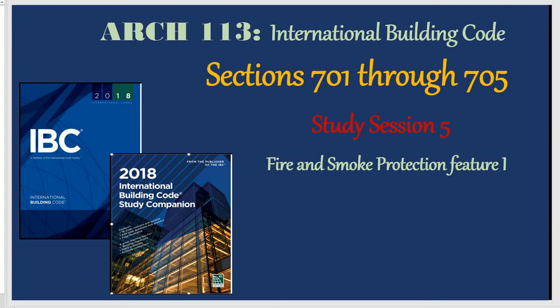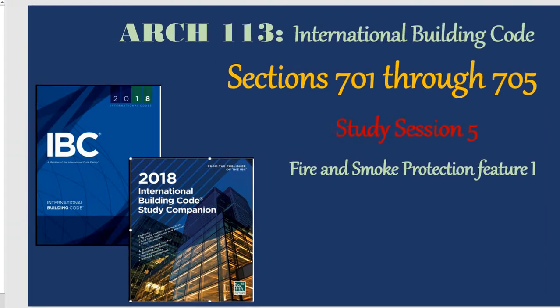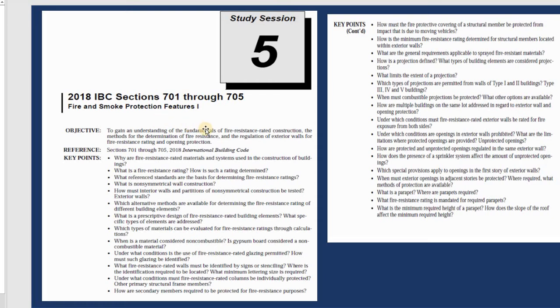First of all, we go with the point of these chapters. You can see that we have many things regarding resistance rate and material, and after that we will talk about the fire resistance rate. We have learned about interior walls and partitions, where we can submit for fire rating. You also learn why they call it a 1 hour wall, 2 hour, 3 hour wall, and which material is called combustible or non-combustible.